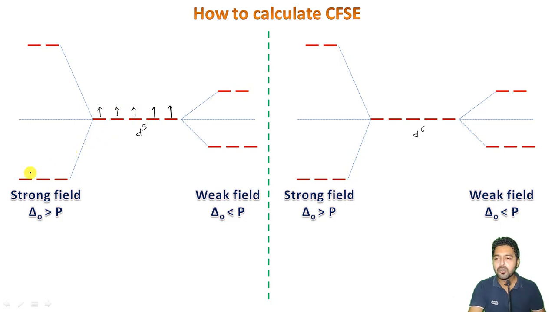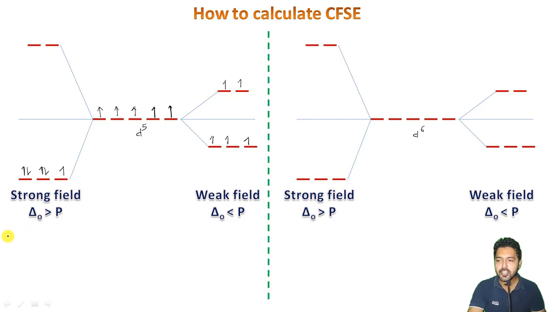As far as the strong field is concerned, it will be 1, 2 here, 3, and instead of going up, because of the large magnitude of crystal field splitting, the fourth electron and then the fifth one go here, right? On the other hand, if we are having a weak field, it will be 1, 2, 3, 4, and 5 here.